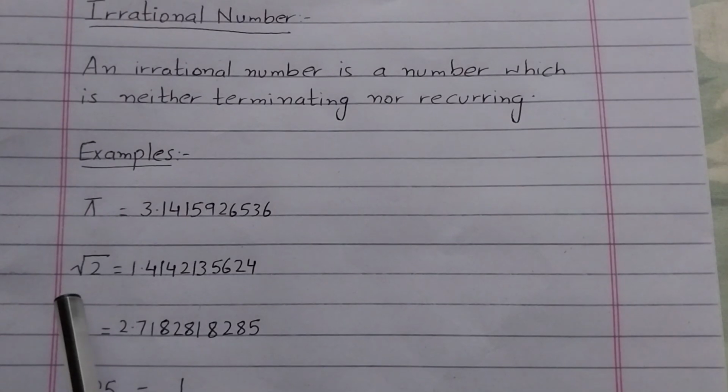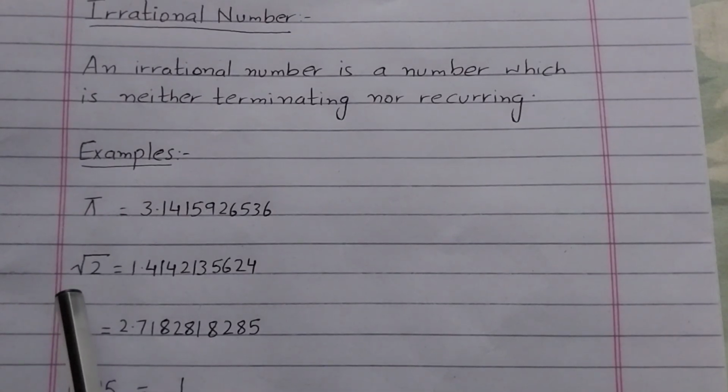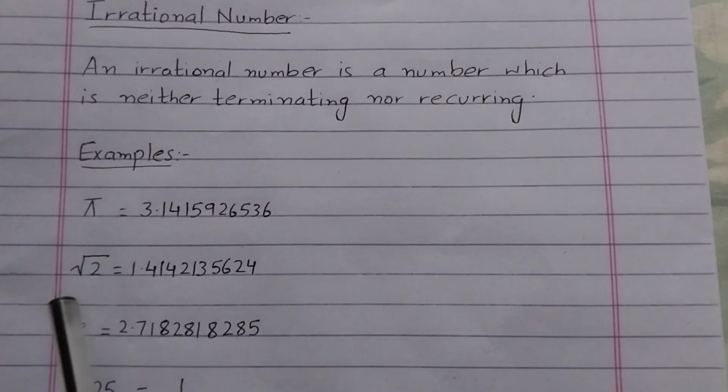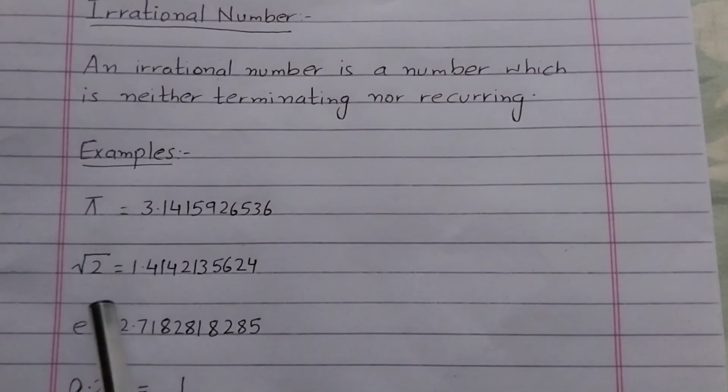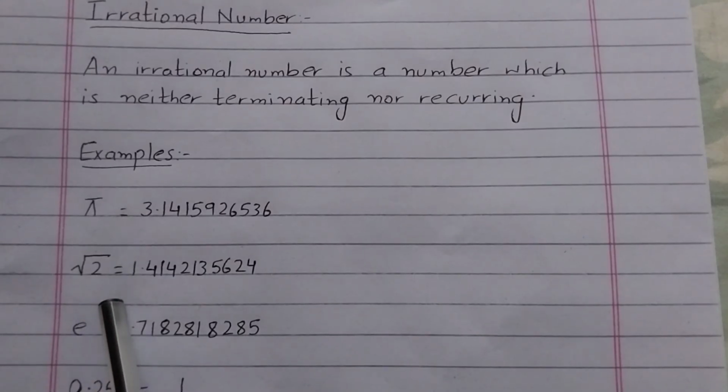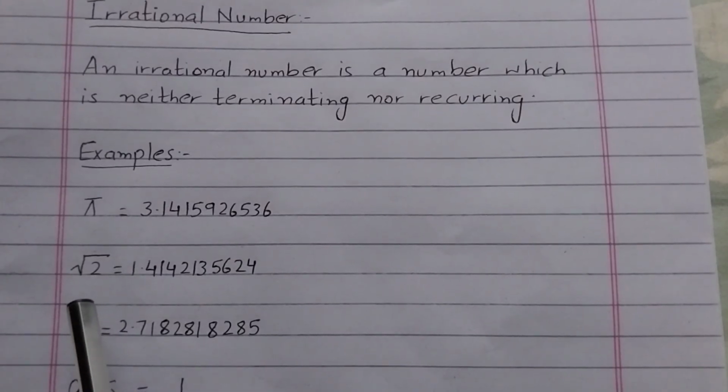Basically, the square root of any number which is not a perfect square is an irrational number. Consider square root of 3. 3 is not a perfect square, so square root 3 is also an irrational number. Square root 5 is an irrational number.